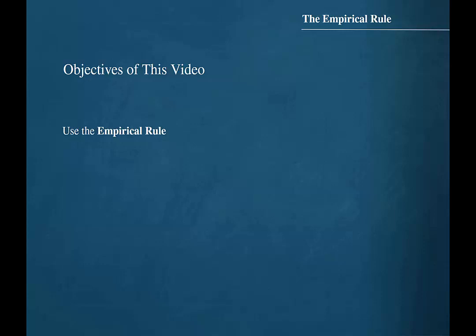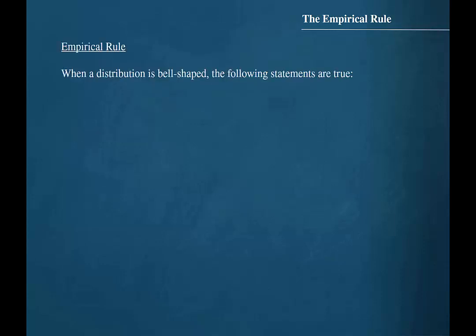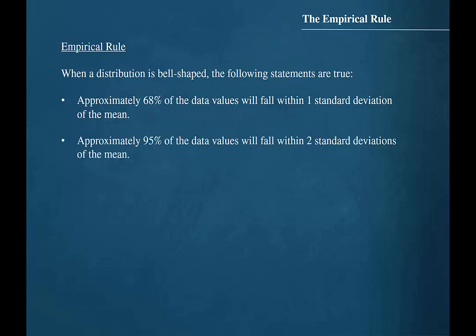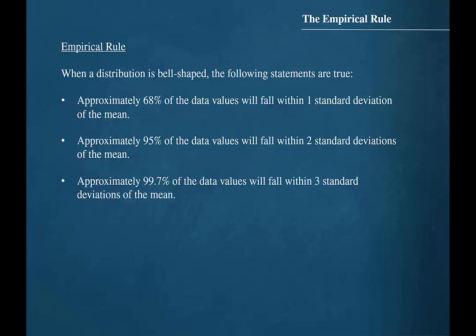The objective for this video is to learn how to use the empirical rule. When a distribution is bell-shaped, the following statements are true. Approximately 68% of the data values will fall within one standard deviation of the mean. Approximately 95% of the data values will fall within two standard deviations of the mean. Approximately 99.7% of the data values will fall within three standard deviations of the mean.